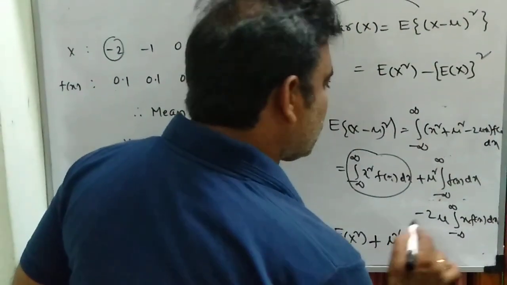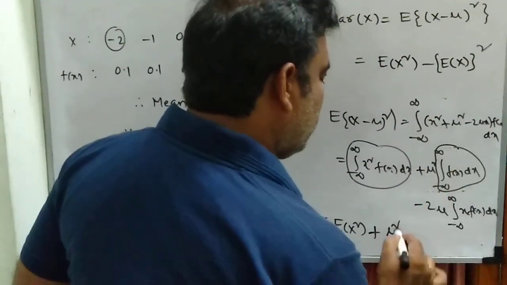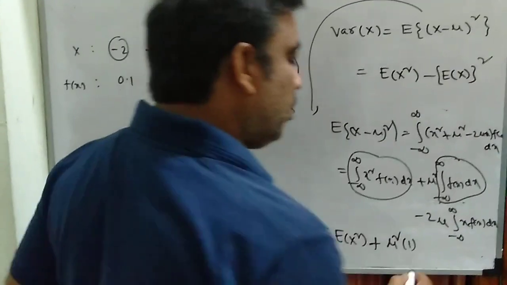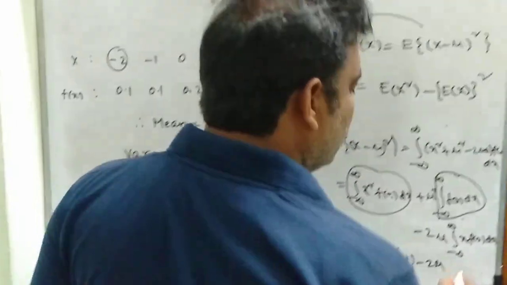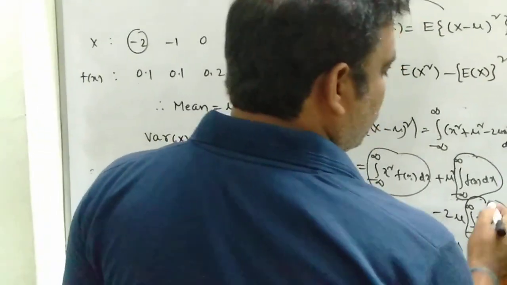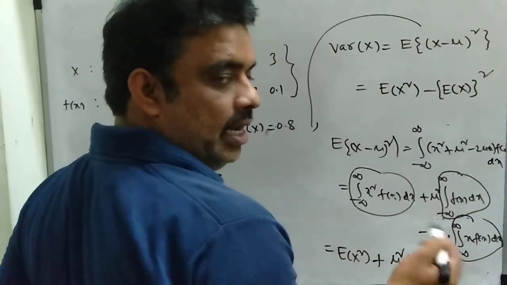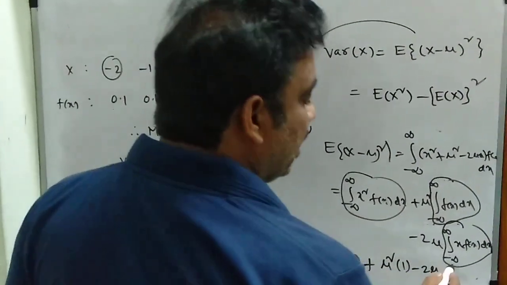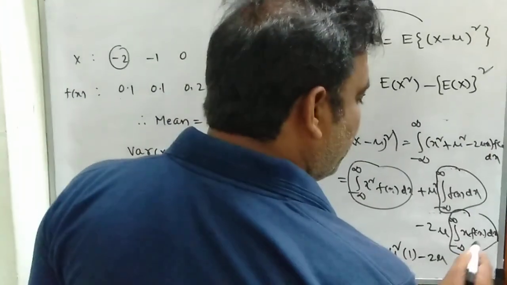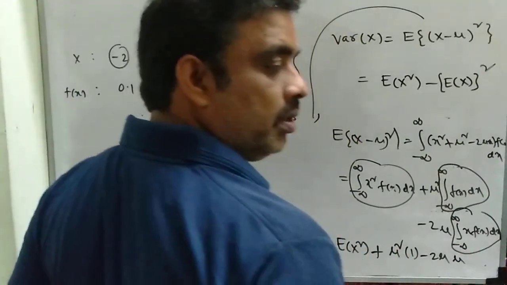This is plus mu square into the sum of all probabilities, which is equal to 1, minus 2 mu into this, which is also mu. Mu is nothing but expected value or mean or e of x, all are one and the same. Integral of x into f of x is also mu, the mean.